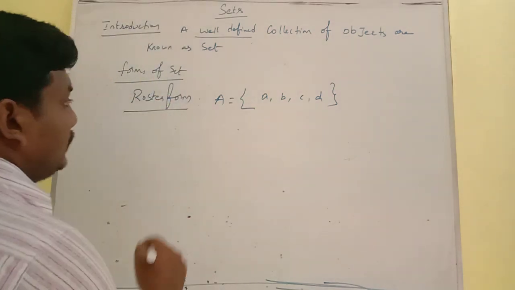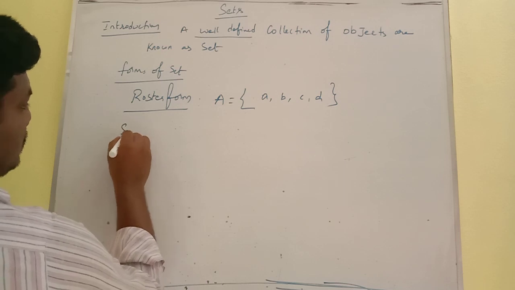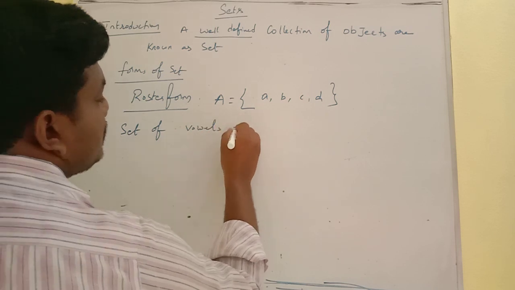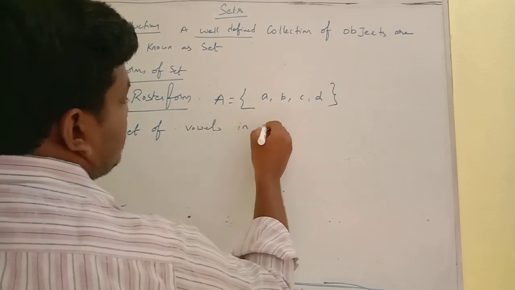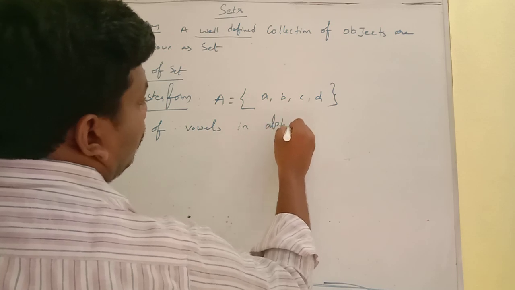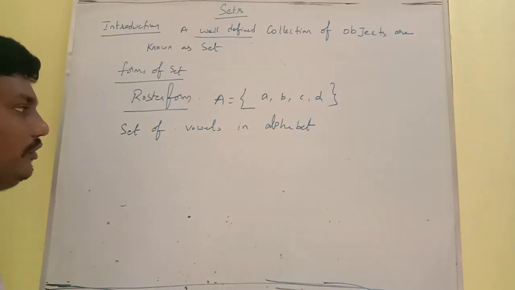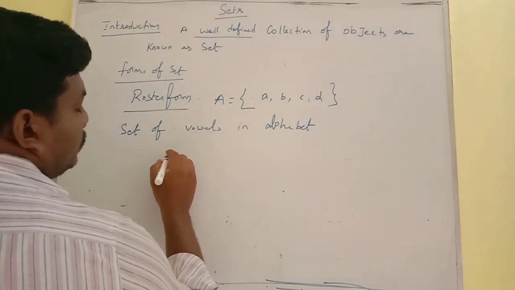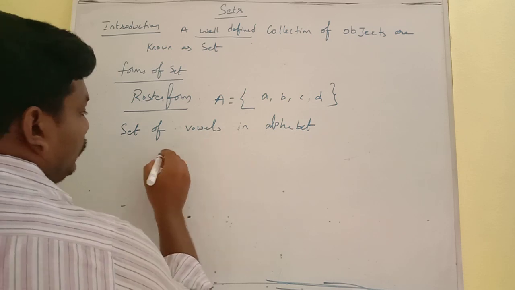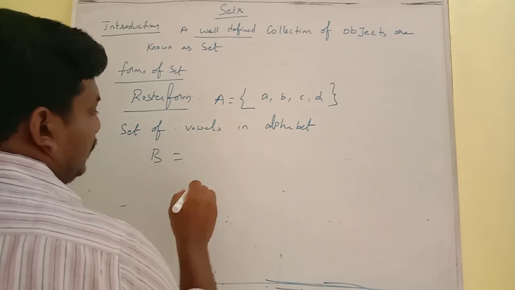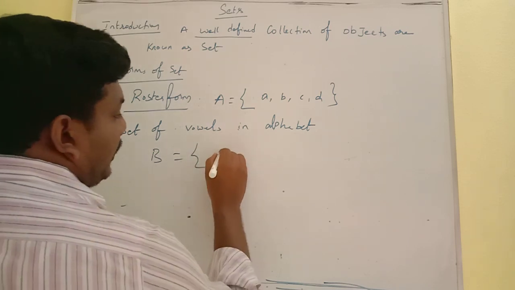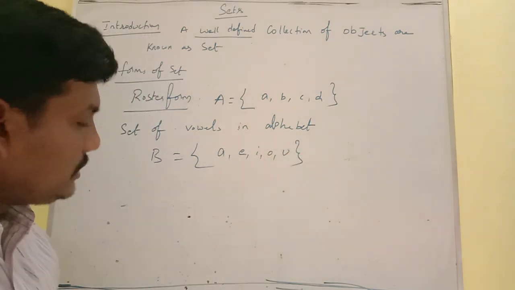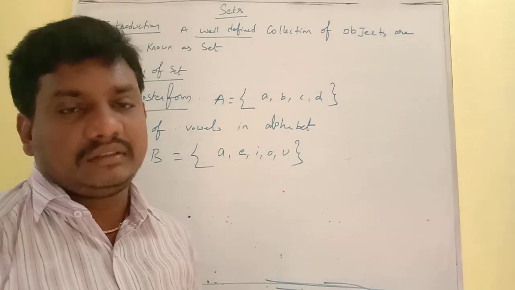Suppose a set of vowels in the alphabet. So we can say this is the set of vowels in the alphabet. I can write it as, you can take B as the set. So I am going to consider the vowels A, E, I, O, U. These are the vowels. So you can say this is called the roster form of the set.